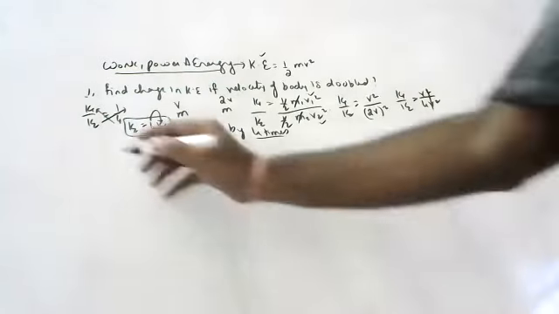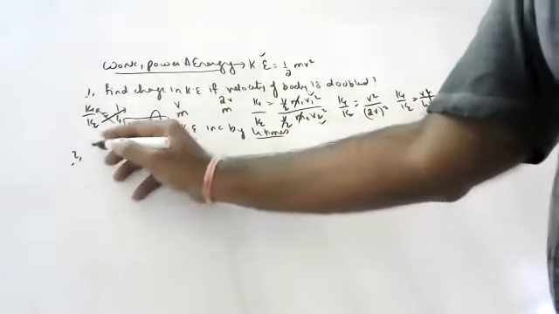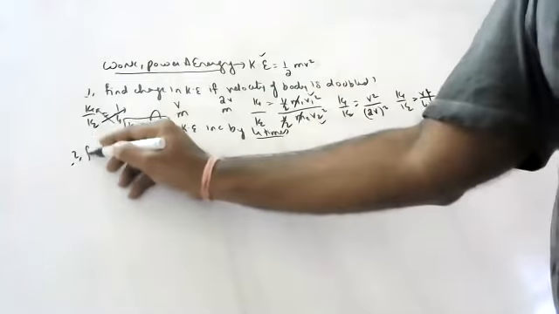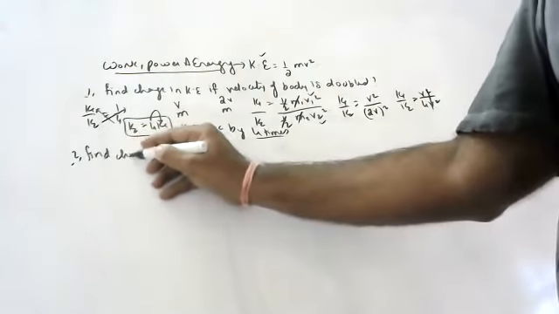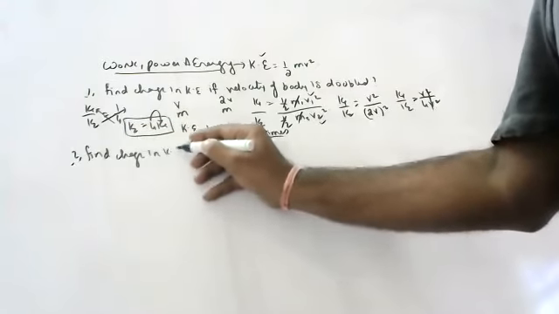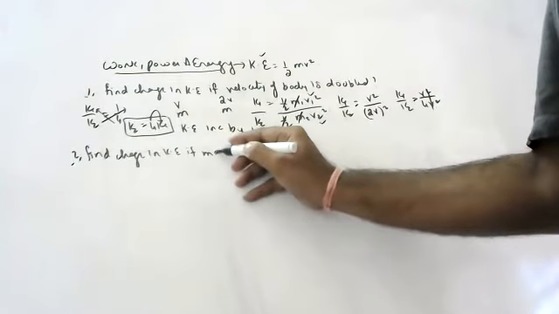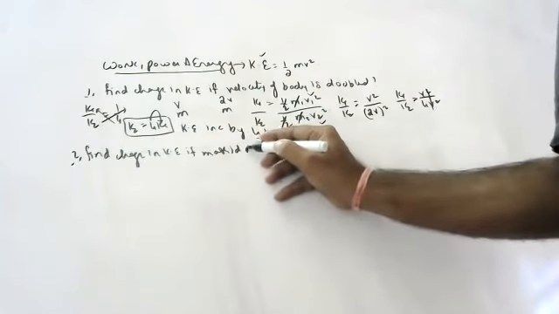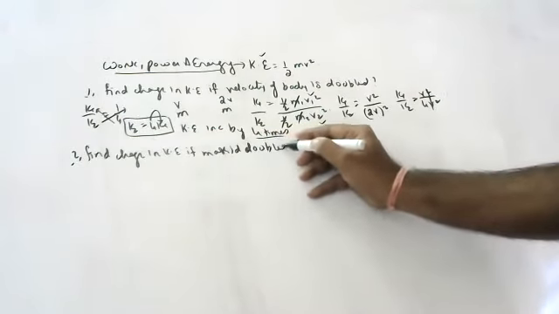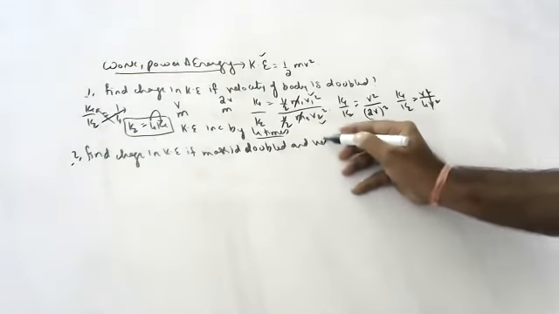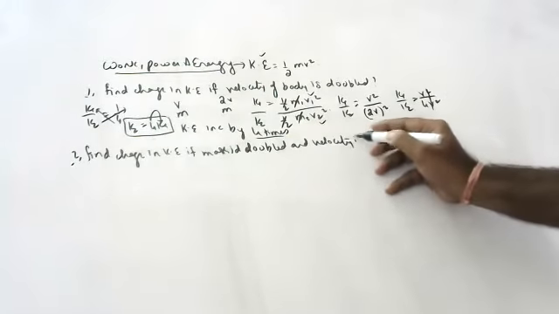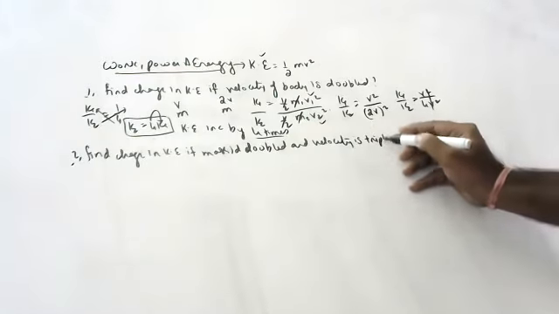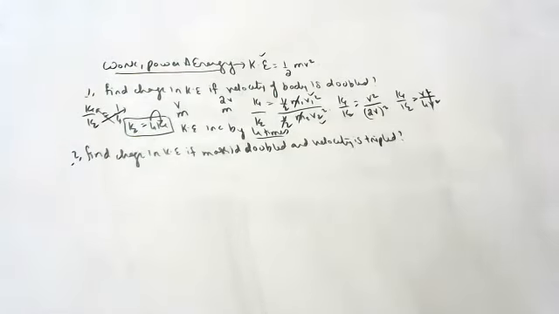Those who did not understand this question, I will ask one more. Find change in kinetic energy if mass is double and velocity is tripled. Mass is doubled, velocity is tripled.